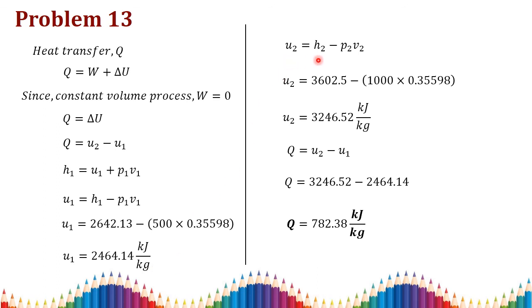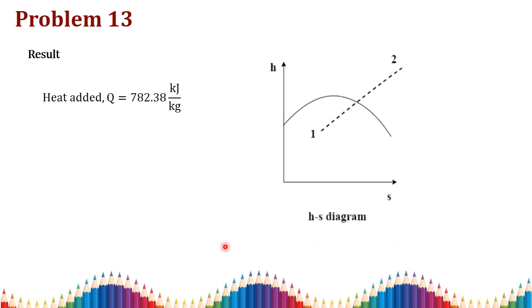In the similar way, we can find out this U2. U2 is equal to H2 minus P2 V2. The H2 value, P2 value and V2 value are found from the previous slides. Then you apply the values. Here also you have to substitute the pressure in terms of kilopascal. You will get U2 as 3246.52 kilojoule per kilogram. Then the difference between your specific internal energies gives Q as 782.38 kilojoule per kilogram. So as a result, the heat added is 782.38 kilojoule per kilogram.